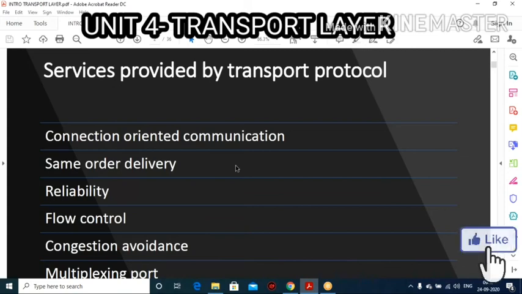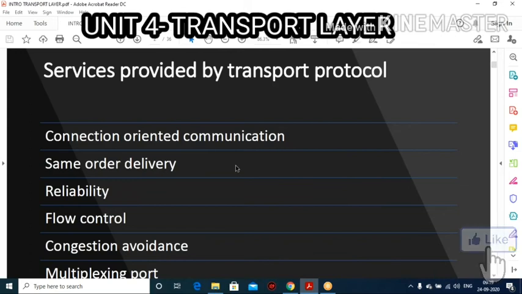It never allows any damaged packet to pass from source to destination. Suppose the messages are out of order, our transport layer will reorder your segments, and then transmit them from source to destination.